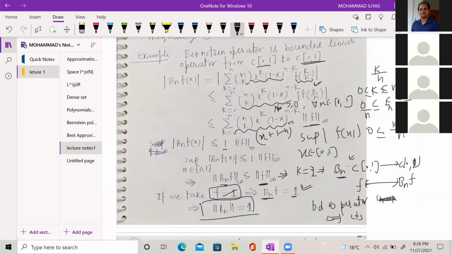BnF(x) means the Bernstein operator is acting on functions, and for function f the domain is x, where x belongs to [0,1]. However, one can translate this [0,1] to [a,b] using an isomorphism, by defining a linear map and composing with it. So we have estimated the range space element BnF with the norm available on f, that is, in the domain space. Here both on domain and codomain we have the same norm, but try also to visualize all these things from the application point of view.